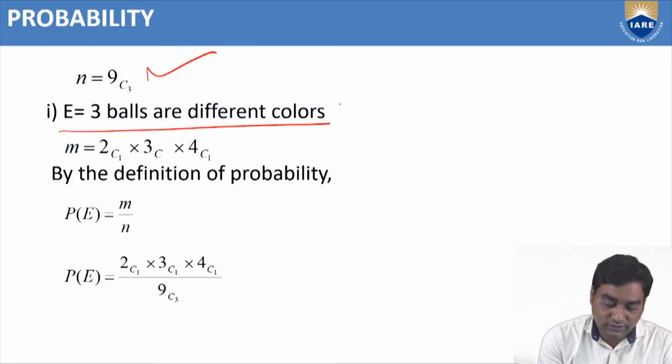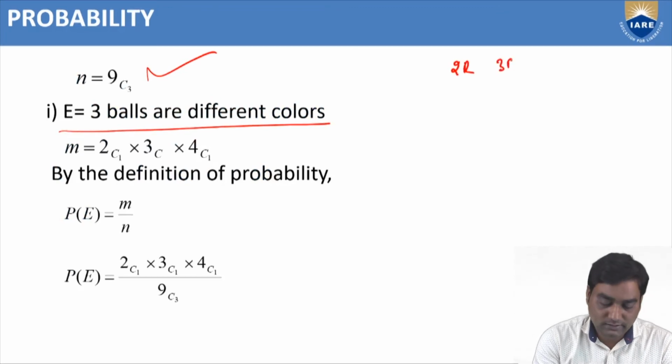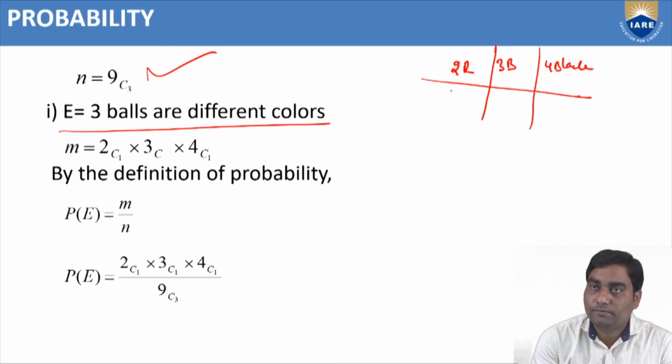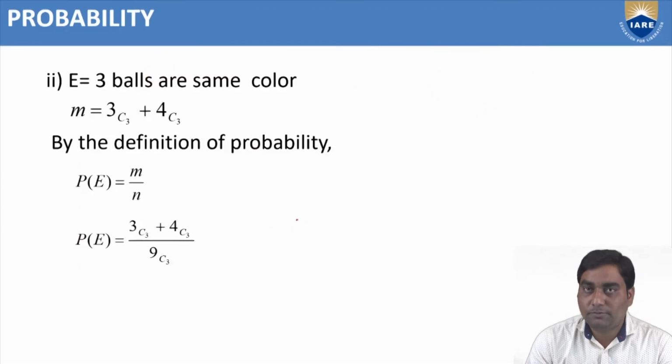In the first sub question, the 3 balls are of different colors. Actually, we have 2 red, 3 blue, and 4 black. And 3 balls we are going to choose now. 1 ball should be red, 1 ball should be blue, and 1 ball should be black. How to choose 1 red ball from this? 2C1. How to choose 1 blue ball? 3C1. How to choose 1 black ball? 4C1. So 2C1, 3C1, 4C1. This is the first sub question.